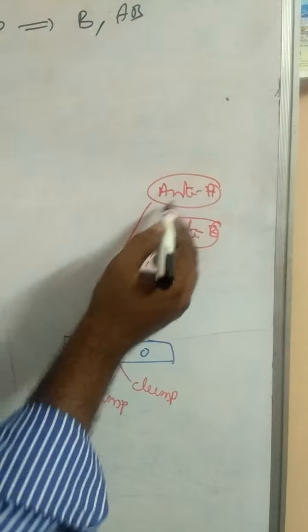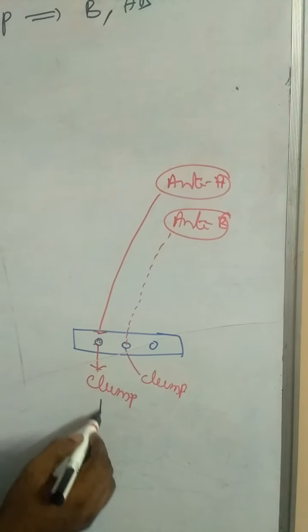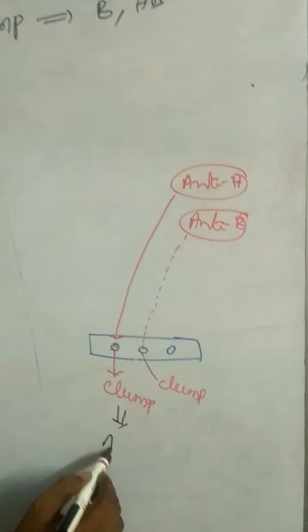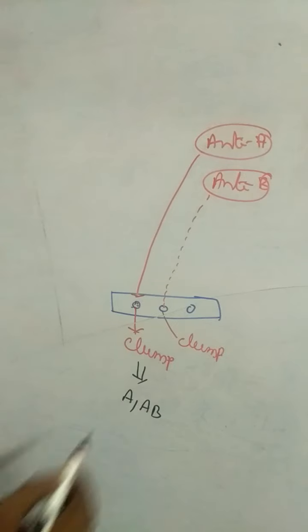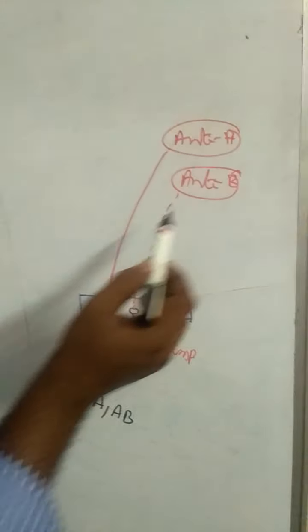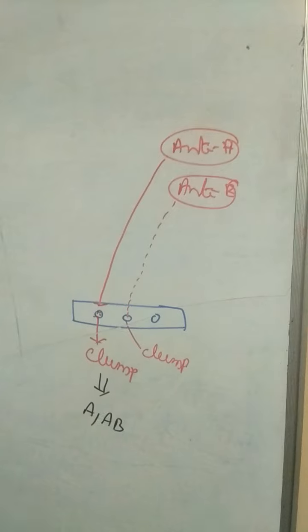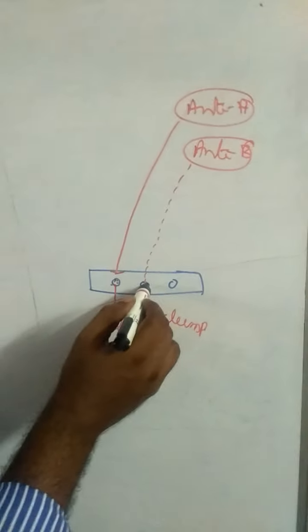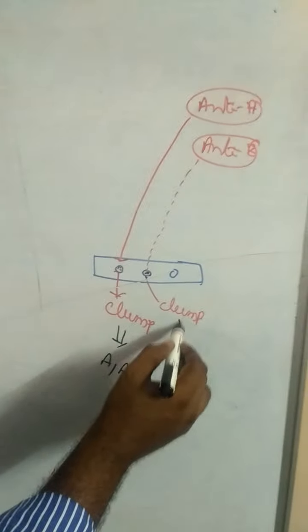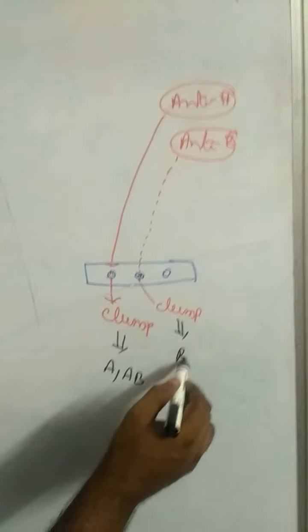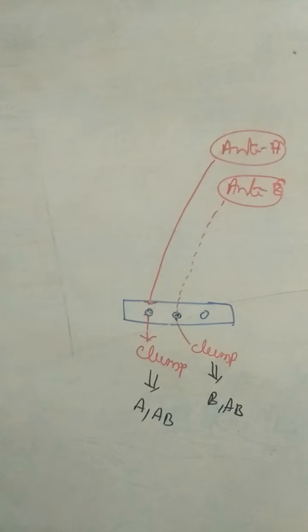If antibody A is added to the blood sample and it gives clump, it may be A or AB. If antibody B is added to the blood sample and it gives clump, it is B or AB blood group. Coming to the third one, blood sample,